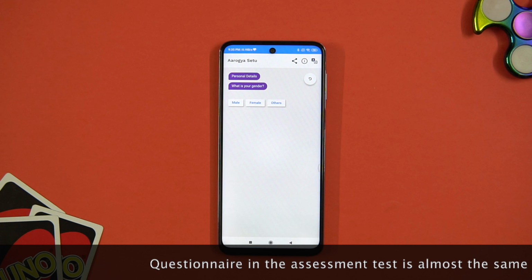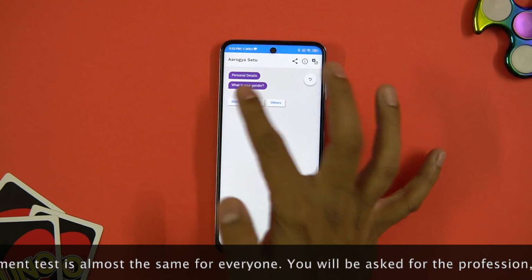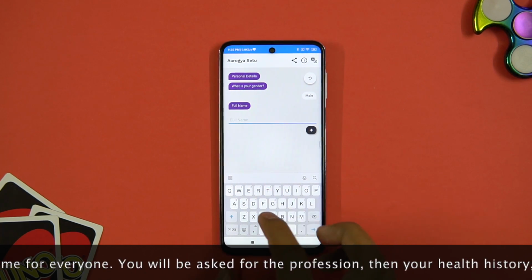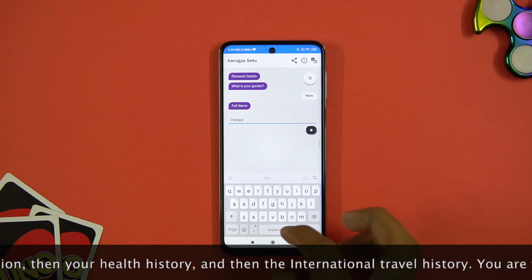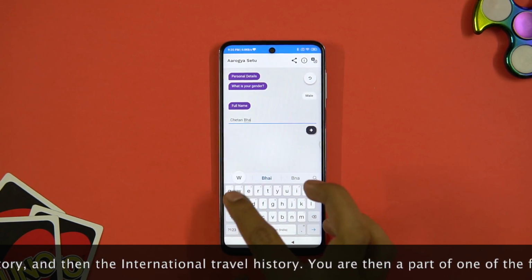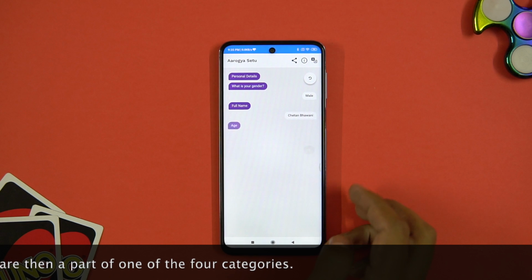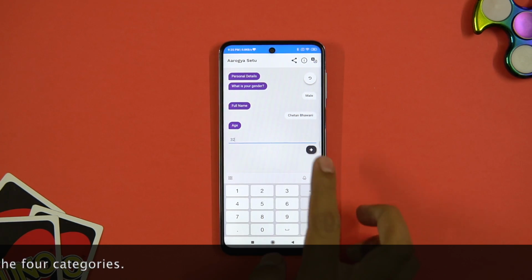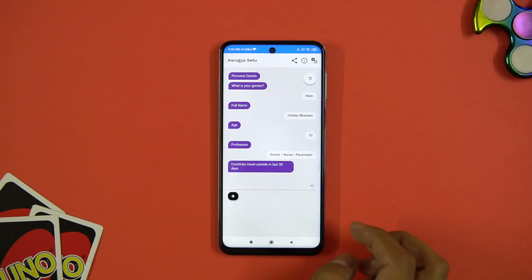Your name, age, gender are needed as well, and your occupation as well once you start registering with your phone number. A unique ID is generated for each phone number, and then the log for that is maintained for a specific Bluetooth range. The aggregated data is stored on the cloud, and once you take the self-assessment test, there are different categories, one of which you would be a part of. There's green with safe or low risk, yellow with moderate risk, orange with high risk, and red means COVID-19 positive.